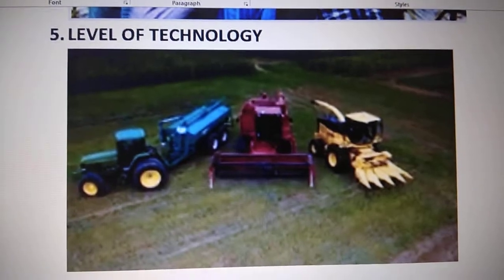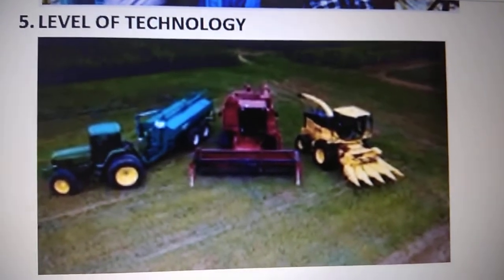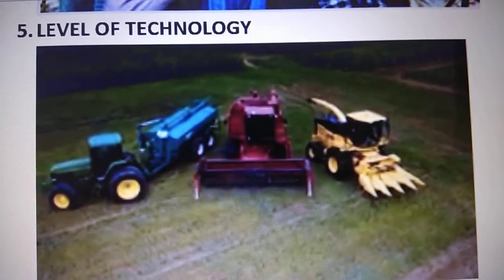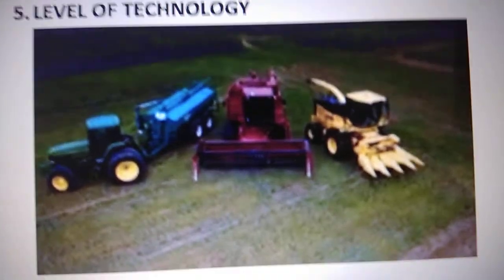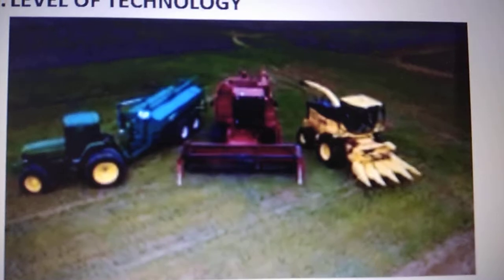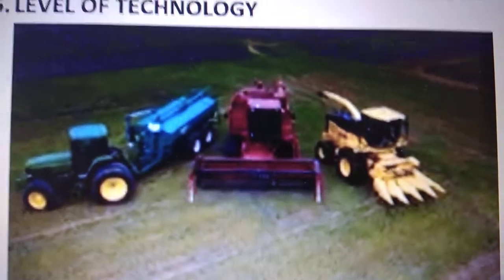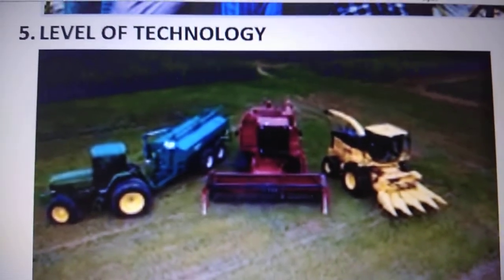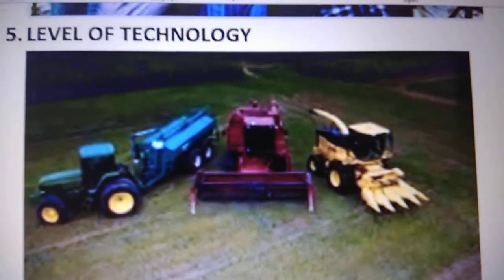And the last factor is level of technology. It depends on how much machinery is available in that place. If a farmer cannot afford it, he does subsistence farming, and if he is rich enough and can afford the machinery and technology, he uses all kinds of modern machinery to cultivate his field.